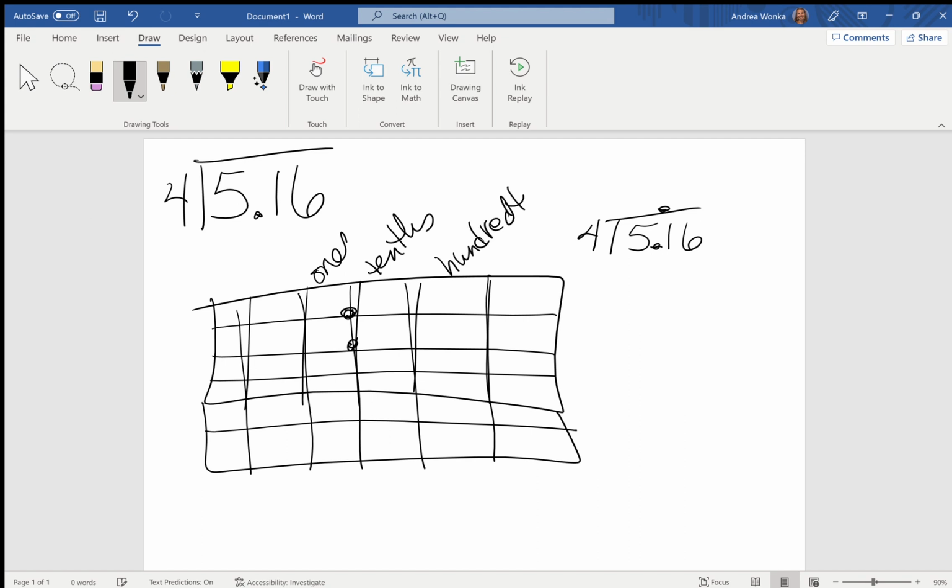The first thing we do, guys, is either using our place value discs, or since you won't have discs at home, I'm going to just draw them on. Here I have my group 1, group 2, group 3, and group 4. I have 5 ones. I'm going to change the shape and change the color here so everybody can clearly see my 1 tenth is different. And then I have 6 hundredths.